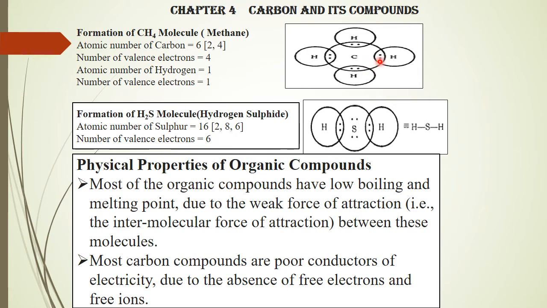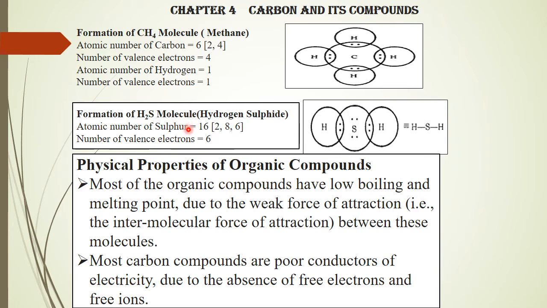So carbon now has 2, 4, 6, 8. Complete. Each hydrogen has 2. So this is a single covalent bond. Carbon shares 4 electrons with 4 hydrogen atoms, forming methane, CH4.